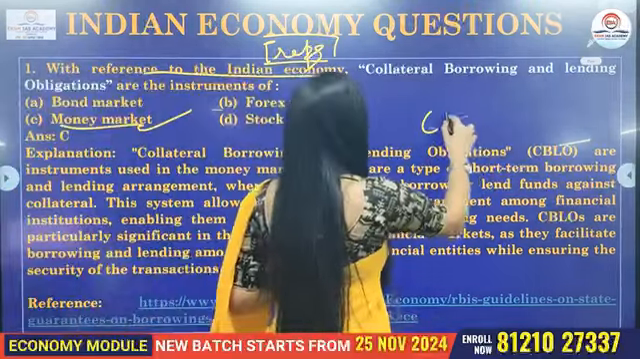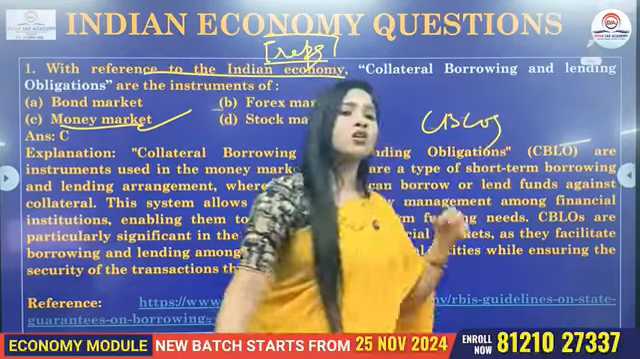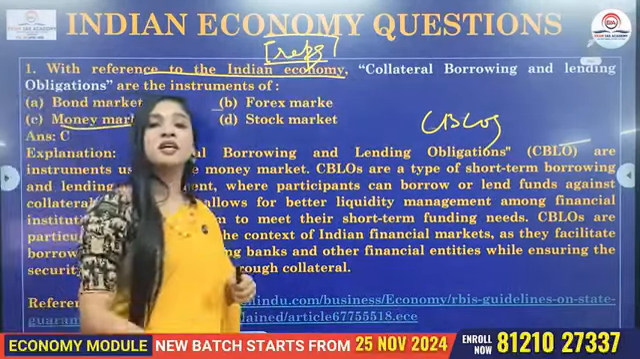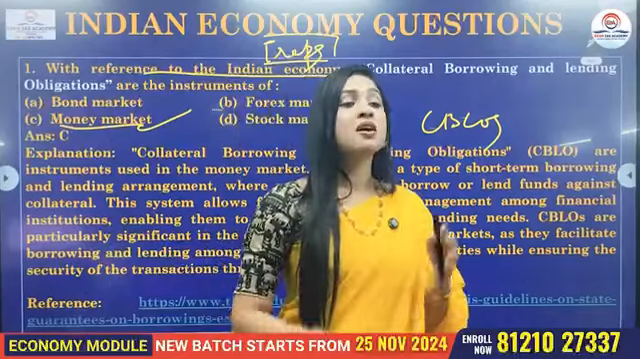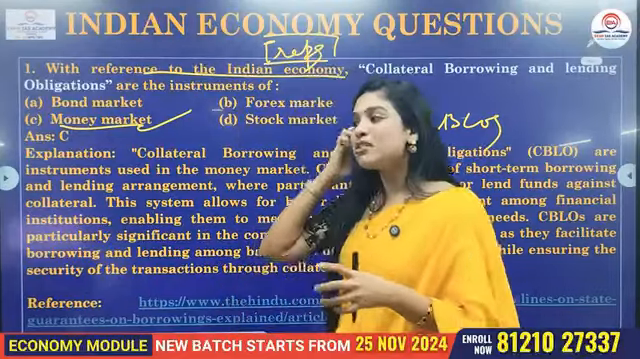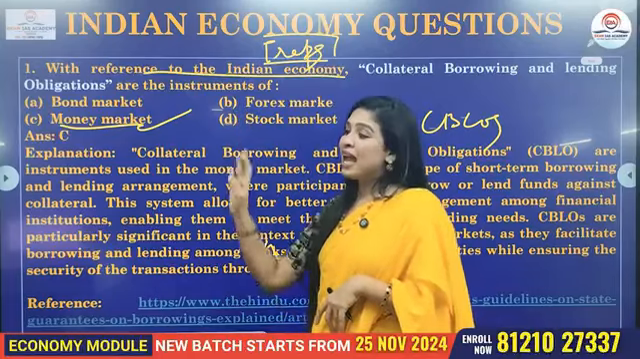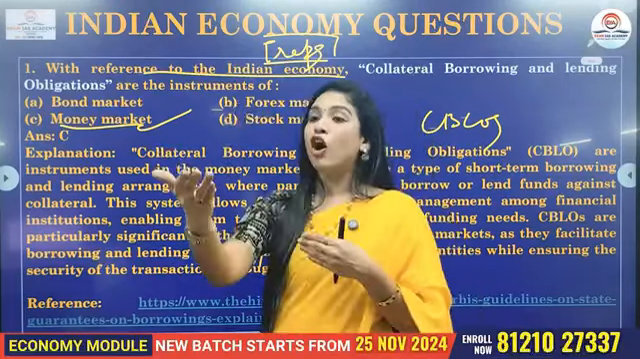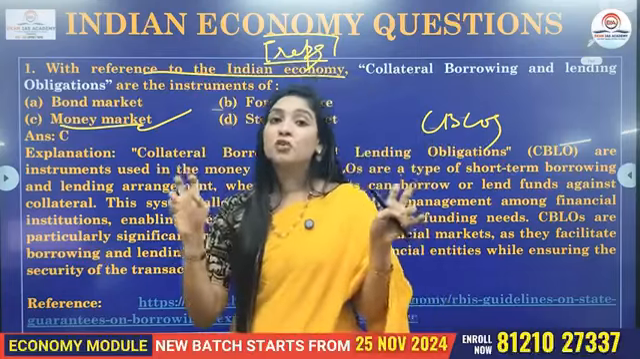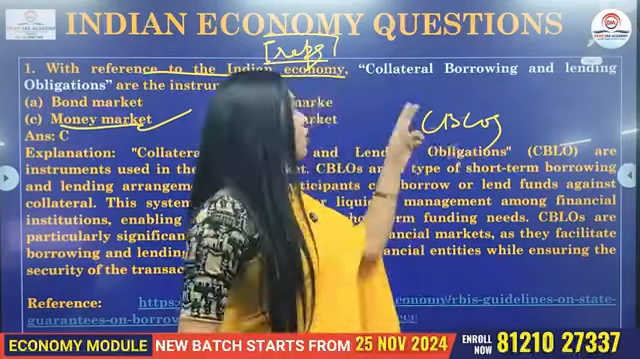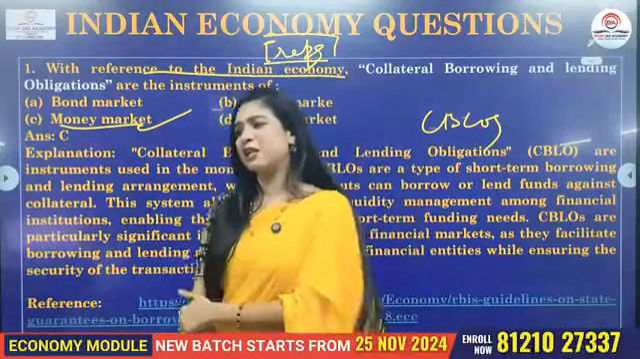So what are CBLOs basically? Collateral borrowing and lending obligations are short-term money market instruments. Money market itself is a short-term instrument, right? So now CBLOs come under that. And using this CBLO, what do they do? They can borrow and lend money using a collateral. So that's how the transaction happens via collateral borrowing and lending agreement.